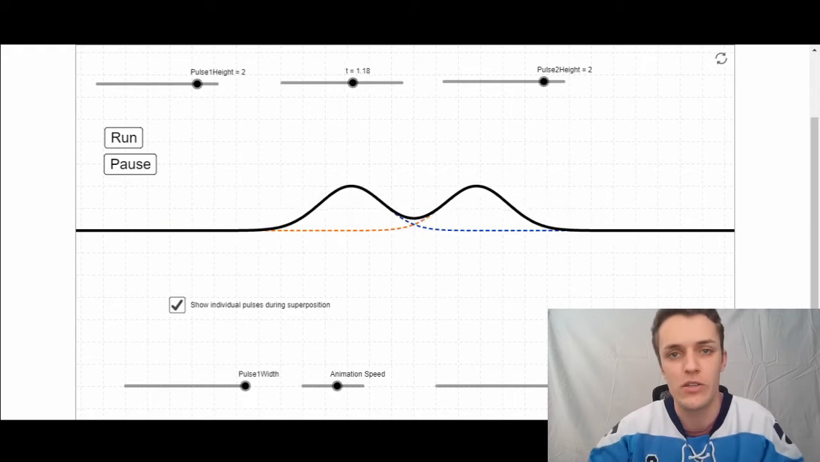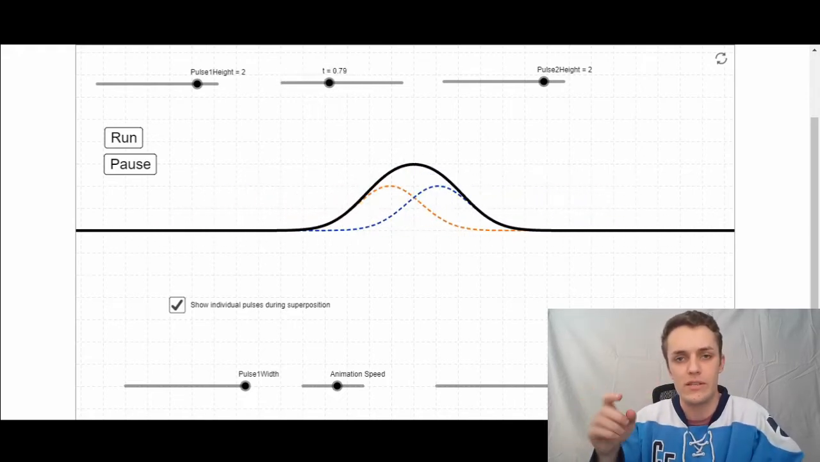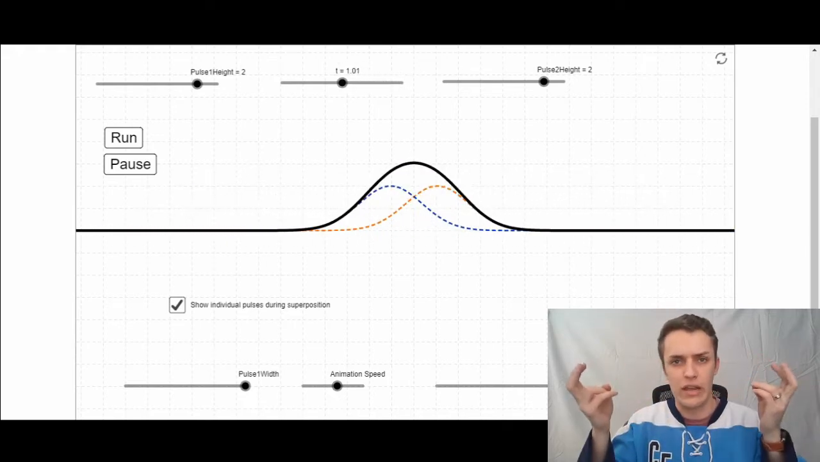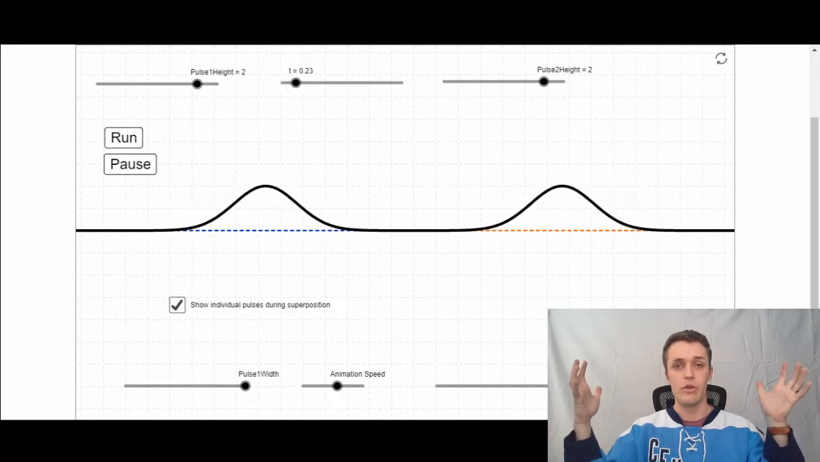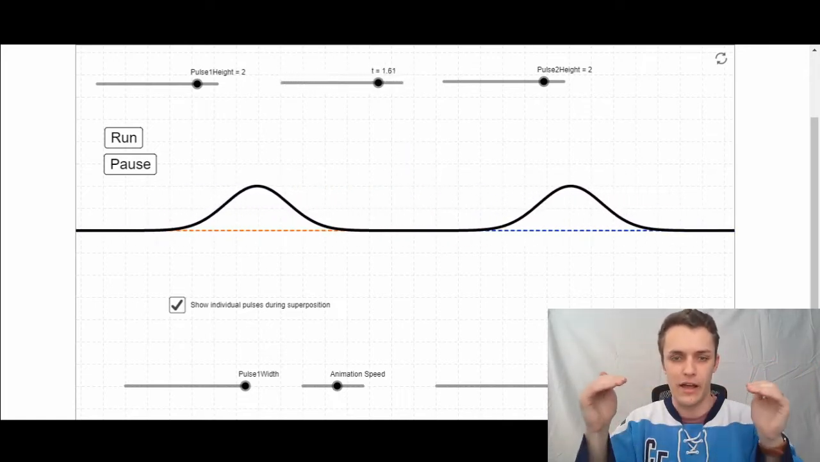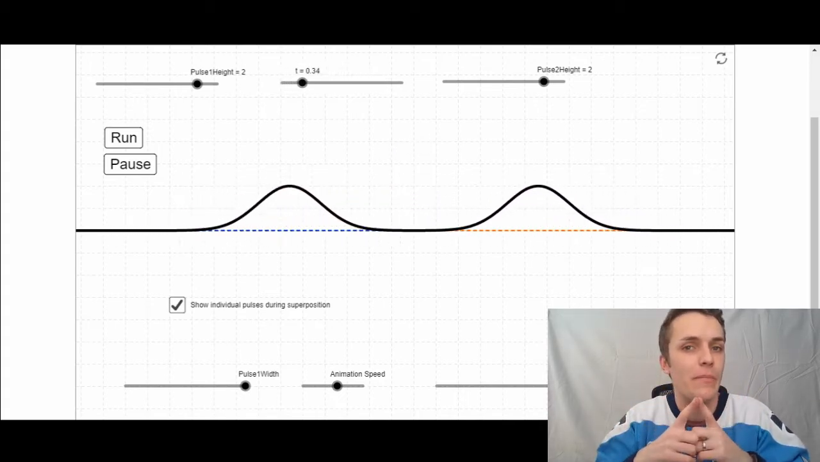If you watch the simulation right here, this is showing you an example of constructive interference. Notice how both of the waves are on the same side of our string here. And you can see that as they come together and collide, the new wave that they're forming is taller than both of the original waves.